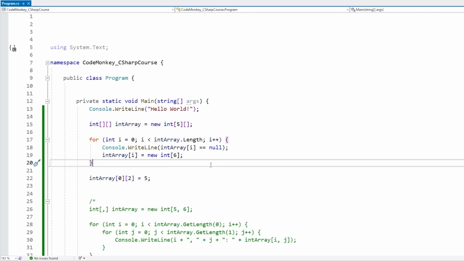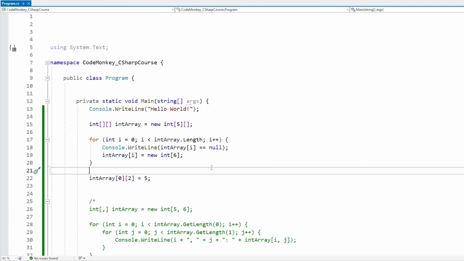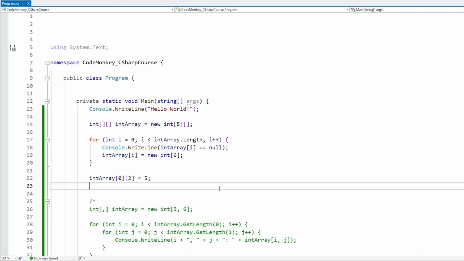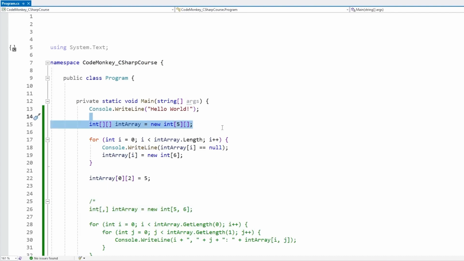Which, by the way, I cover value and reference types, what those are, in detail in a future video. And then another difference between these two types. One thing that you can have with array of arrays, but you cannot have with a multidimensional array, is what is called a jagged array, meaning each subarray can have a different size.